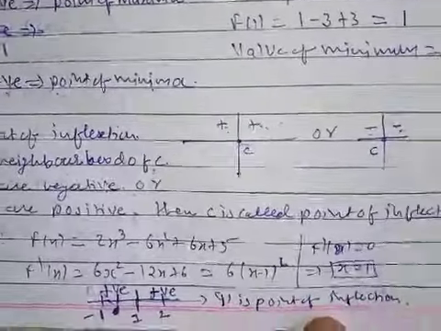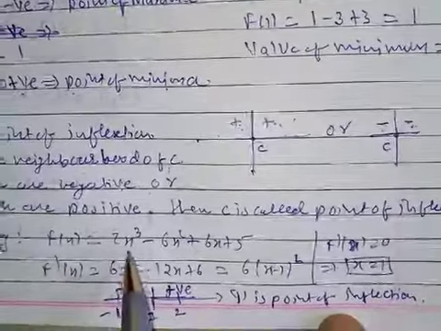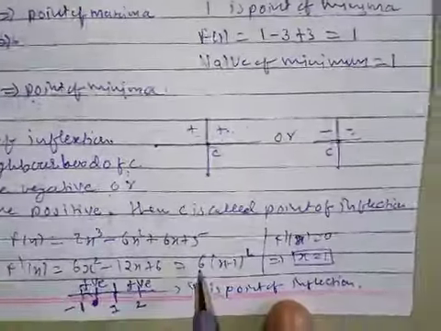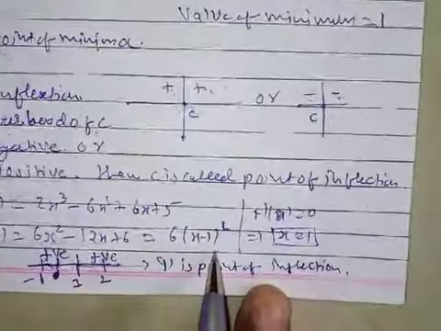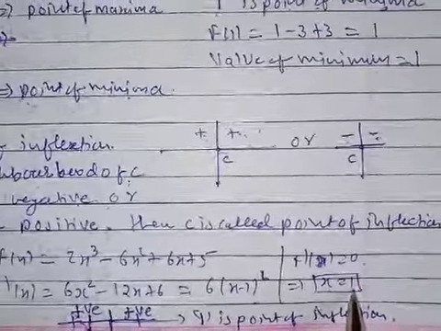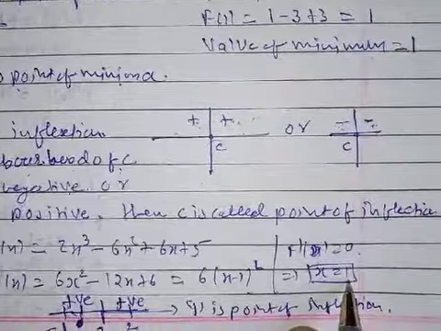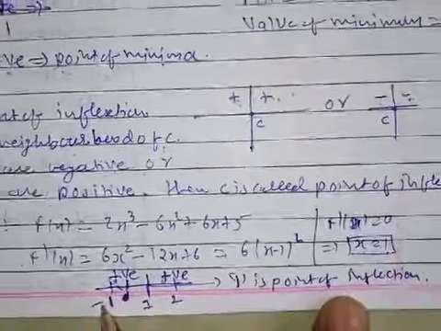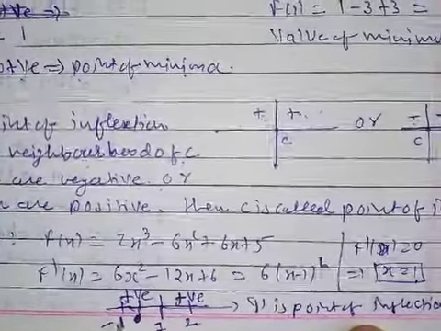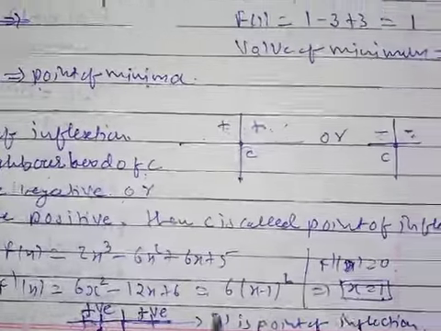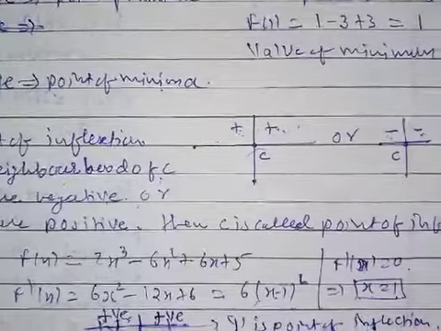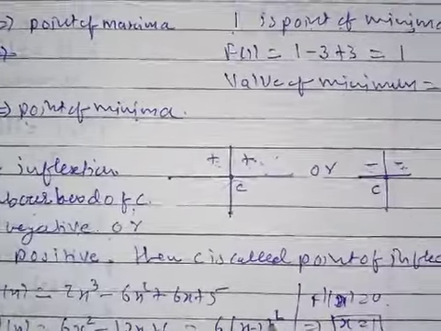For example, take f(x) = 3x³ − 6x² + 6x + 5. f'(x) = 6(x − 1)². Set f'(x) equal to 0. If it is equal to 0, we get x = 1. So what interval will we get? Around 1, minus 1 and plus 1. If you take x = 2, because it is a whole square, it becomes positive.